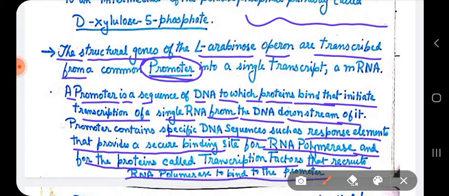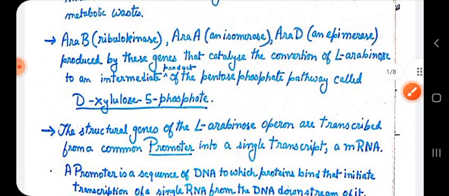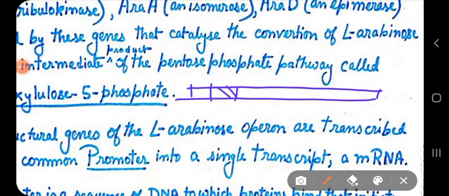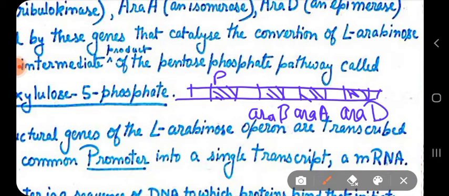So the structural genes that we are talking about for the arabinose operon are transcribed from a common promoter. This is the structural gene region. There is one common promoter written as P, and right next to each other are the three genes, araB, araA, and araD.